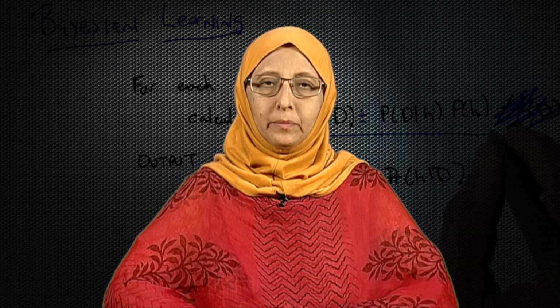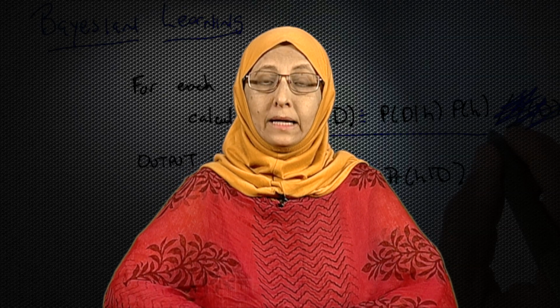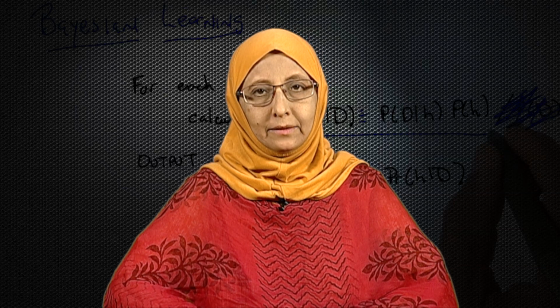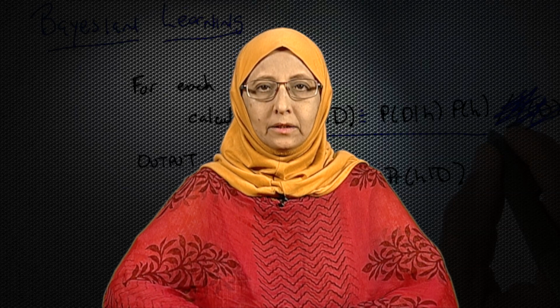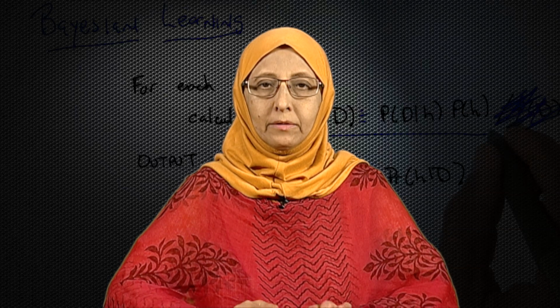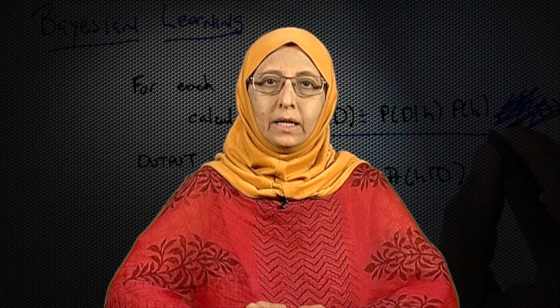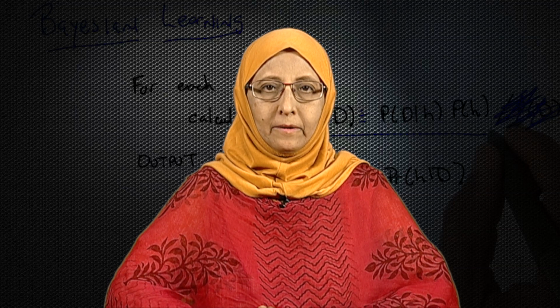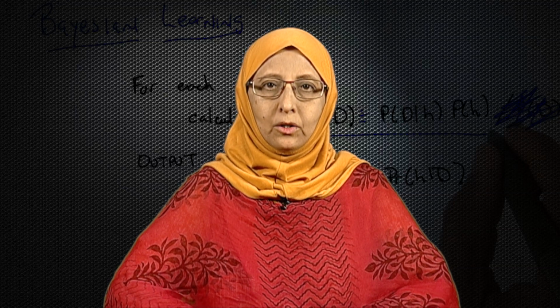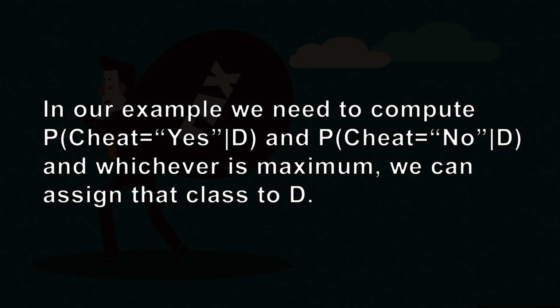So, we just saw the beautiful Bayes theorem. Now, we need to apply this Bayes theorem to the problem at hand. What was the problem at hand? The problem at hand was, we are given that 11th data instance, and we want to assign a class to that 11th instance. The class could be either cheat yes or cheat no. Now, according to the Bayes theorem, I need to compute two different probabilities. One, probability that the class cheat is yes given the data instance. Two, probability that the class cheat is no given the data instance.